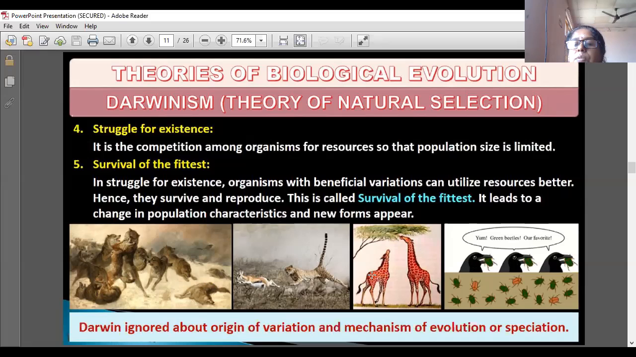See the diagram. So these green beetles are favorites. So all the green beetles are eaten up. Only the yellow and brown colors can survive. Understood?